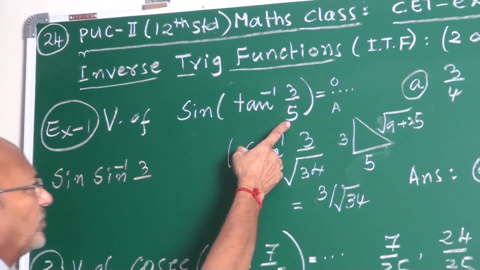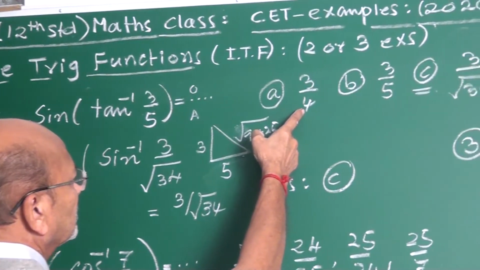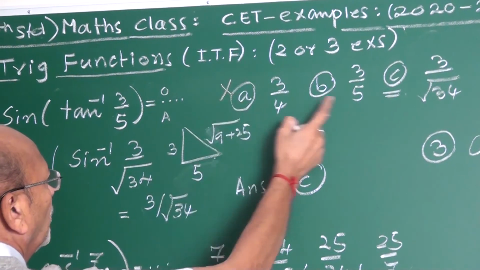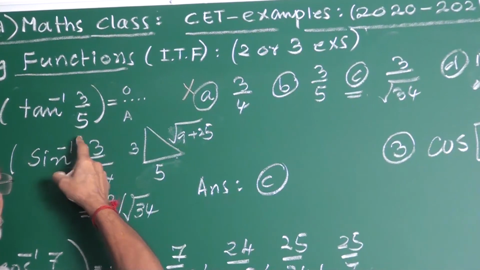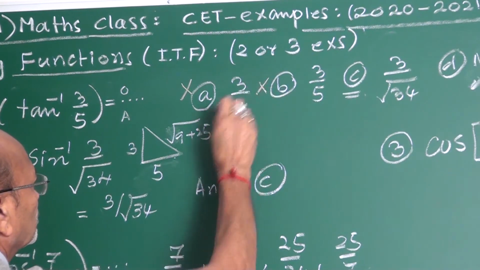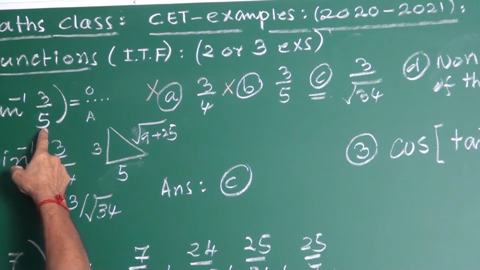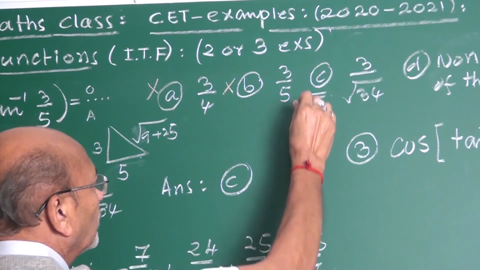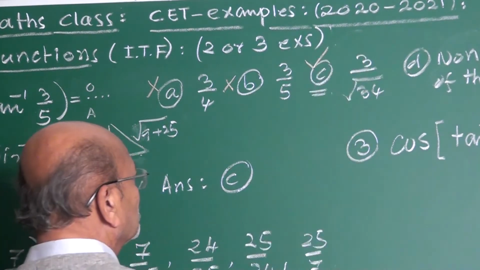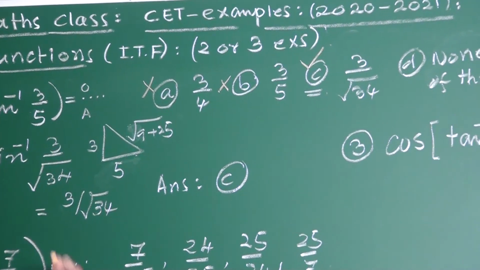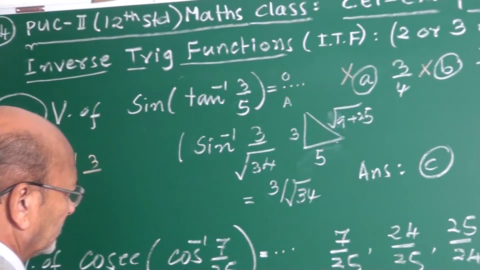Adjacent side is 5, so it is not the hypotenuse. Then what is the hypotenuse? 3 square plus 5 square, 9 plus 25 is 34. This will be the answer. Yes, I will tell you.